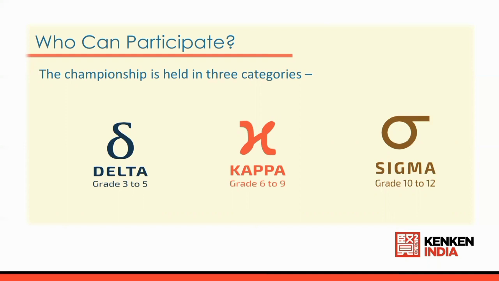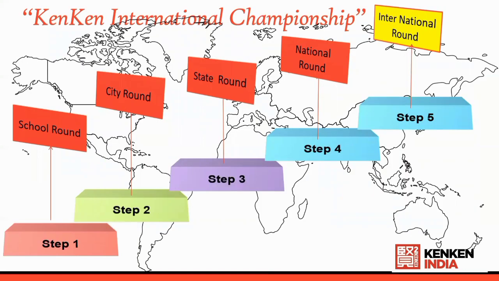Now let us understand the competition flow. Initially, it starts from the school round. Then the school round qualifiers participate in the city round, and the city round qualifiers participate in the state level round. The state level qualifiers will participate in the national round.